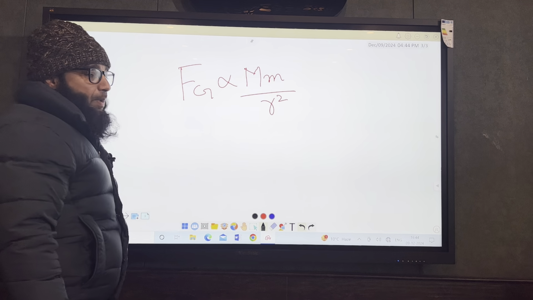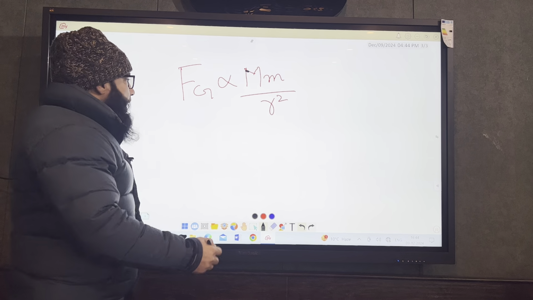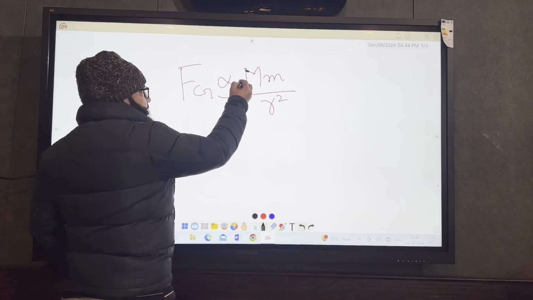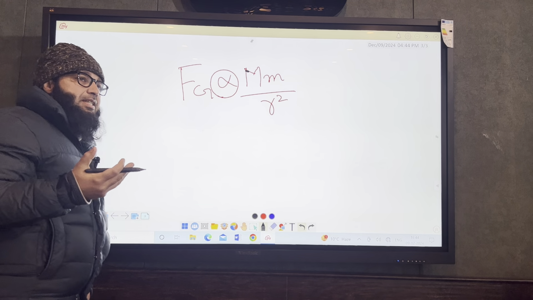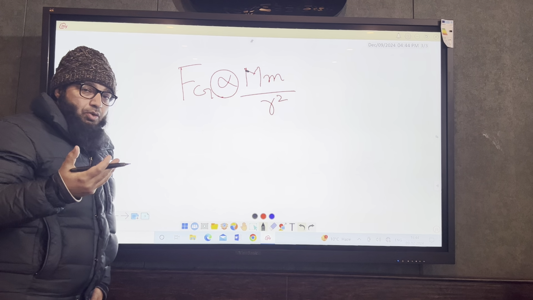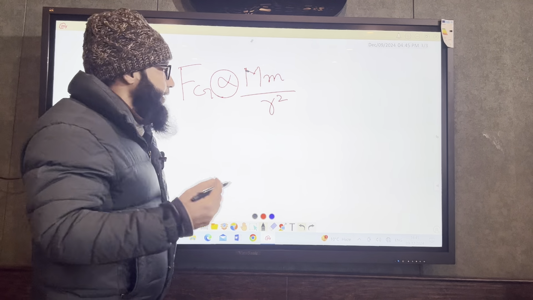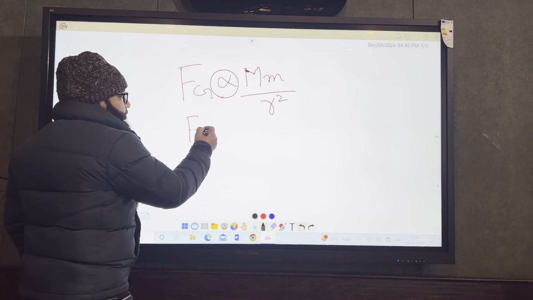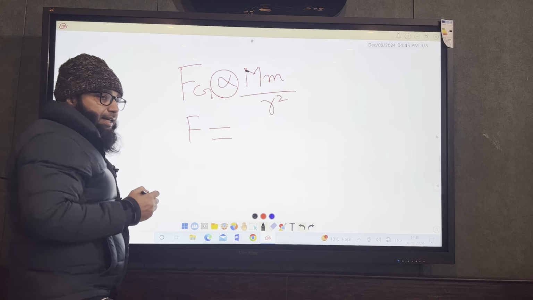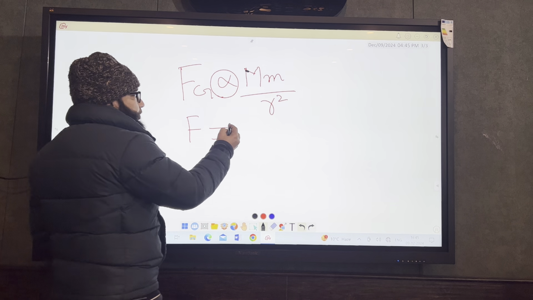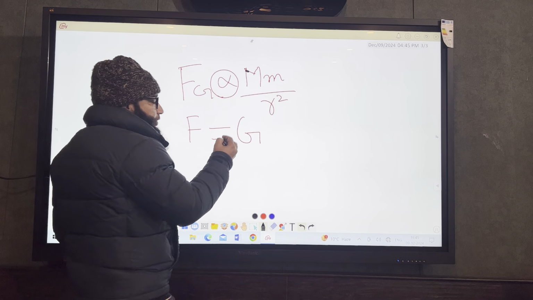So there are actually two parameters: the mass of the body and the distance between the two bodies. Now here, if I need to remove this proportionality sign, right? Whenever in physics you change a proportionality sign, a constant comes in, which we call the constant of proportionality. So if I change this proportionality into the equality sign, the constant of proportionality comes in, which we call capital G, the gravitational constant G, which is constant.